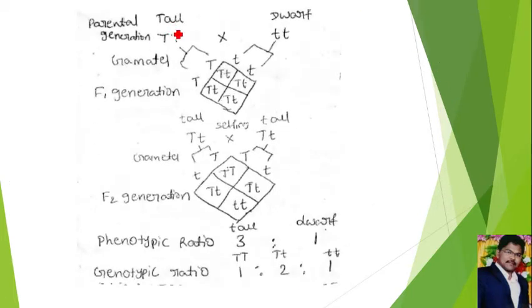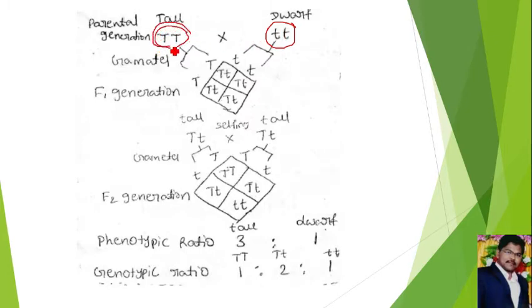In a monohybrid cross we cross two pure lines which differ in a single character. That single character is the height of the plant.